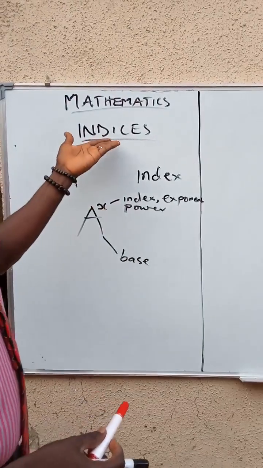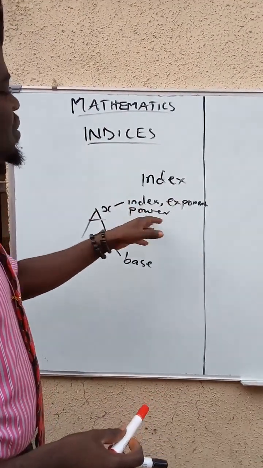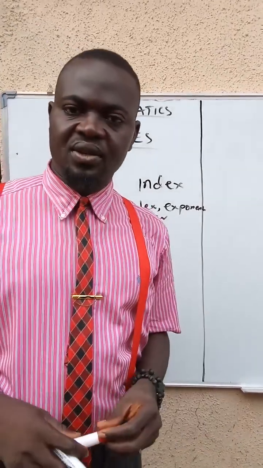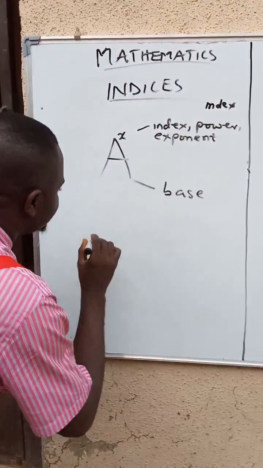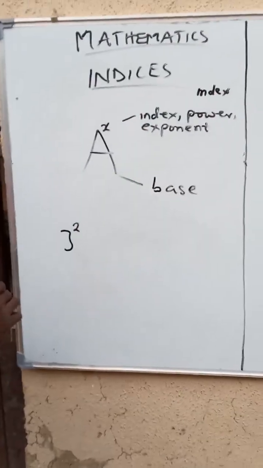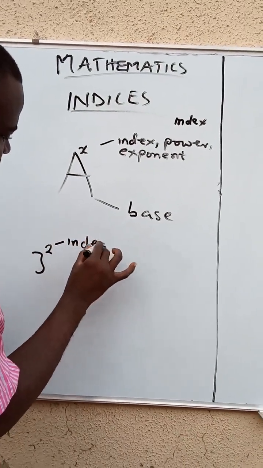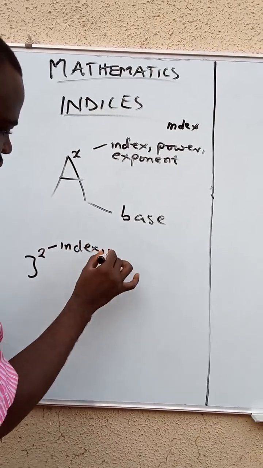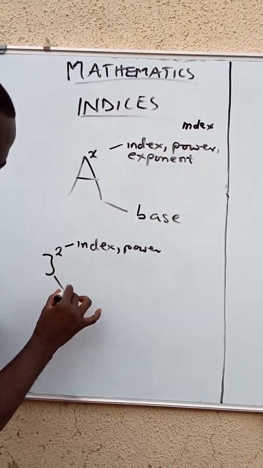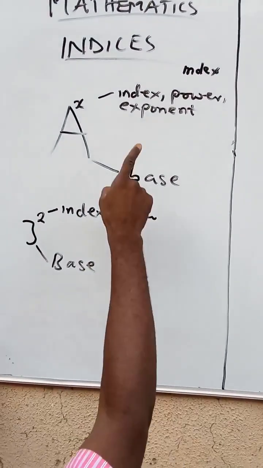So this is indices. I said it's a plural form of index, and the index is the number of times a number is multiplied by itself. For example, when we have 3 raised to the power of 2, this is the index. It can also be called power. And this is the base.